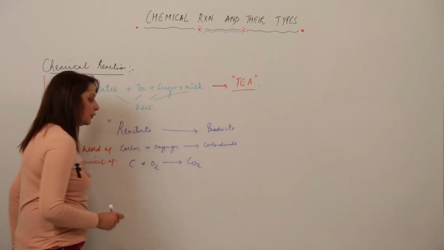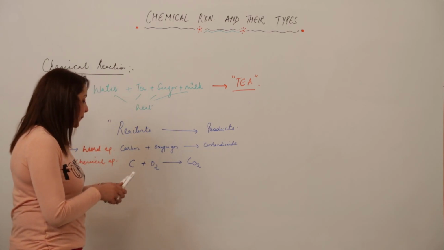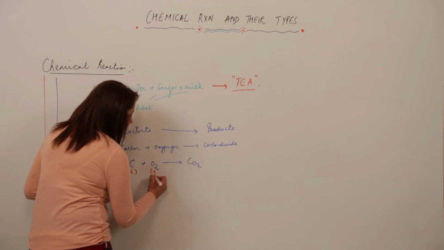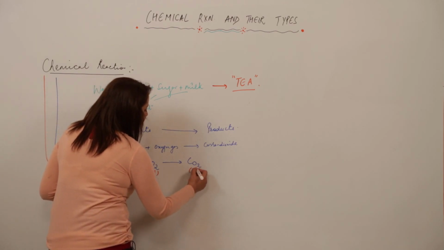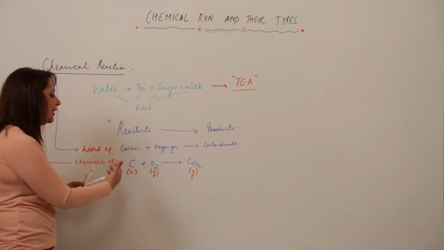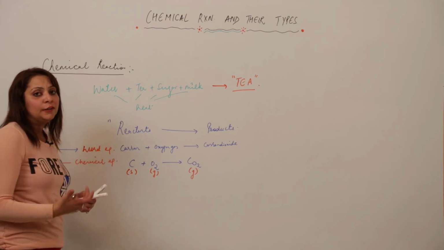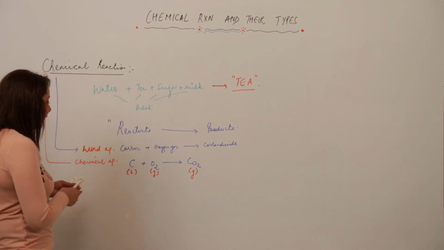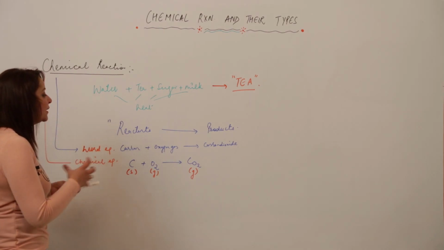So to make it more informative, I am writing the states. See, carbon occurs in solid form, oxygen occurs in gaseous form, and carbon dioxide is again in a gaseous state. By writing this, the reaction has become more informative. So you can make it more informative.